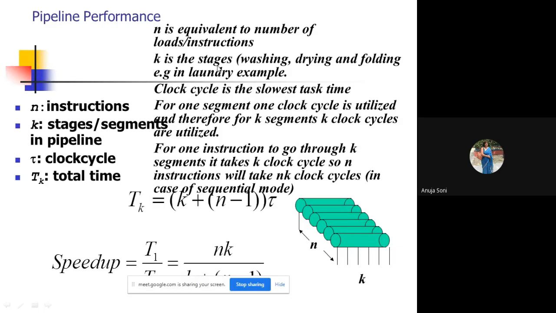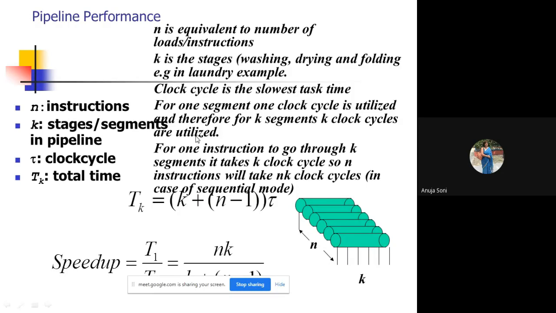K is the number of stages used in a pipeline. It may be a washing segment, drying segment, folding segment, as earlier we have taken the example of the laundry. And clock cycle is the slowest task time. It's basically the processor cycle, the time taken by one segment. If the time varies from one segment to another, it will basically refer to the slowest task time.